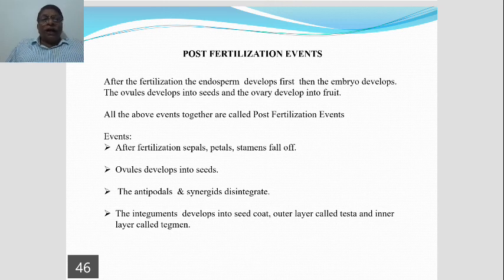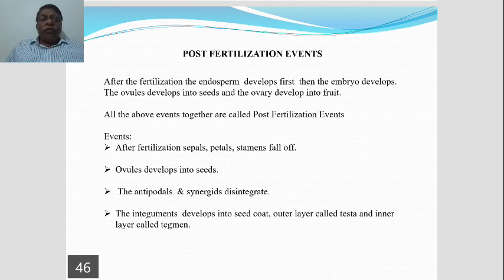So, after fertilization, sepals, petals, and even the stamens wither off or fall off.